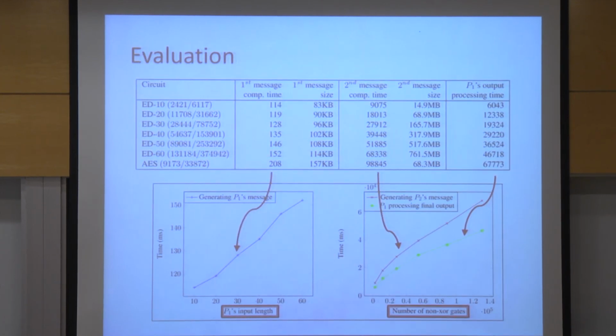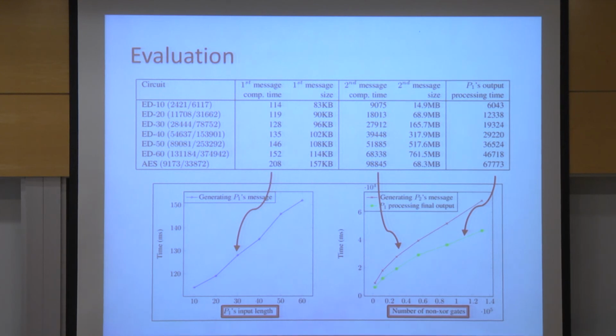So we implemented everything. So what can we see here? These are circuits for computing the edit distance and at the end for AES. So the runtime of generating the first message for the oblivious transfer is linear with the size of the input of the first party. The runtime of generating the circuit and for evaluating it is sort of linear in the number of non-exclusive OR gates in the circuit, because there are ways to evaluate exclusive OR gates almost for free. So basically, the size of the circuits affects this side of the table, and the size of the input affects this side.